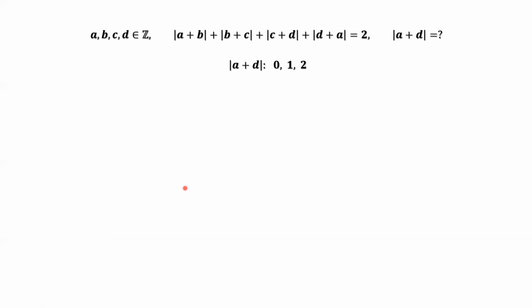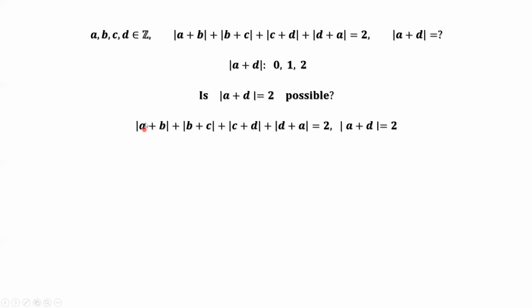Let's check the last result. Is absolute value of A plus D equals 2 possible? From the given condition, the sum is 2. And the last term is 2.